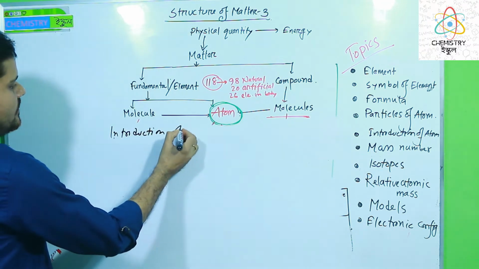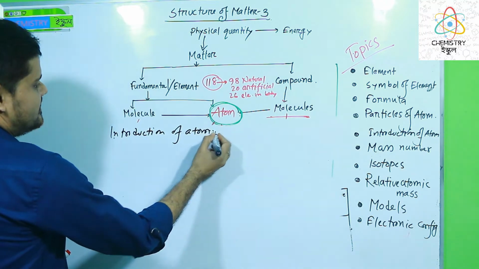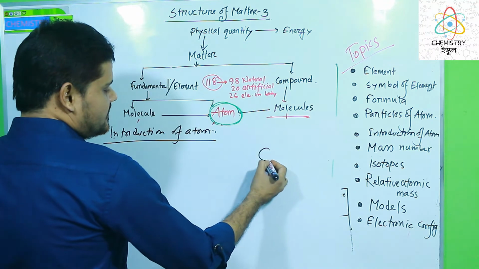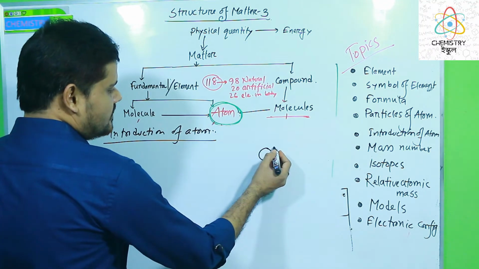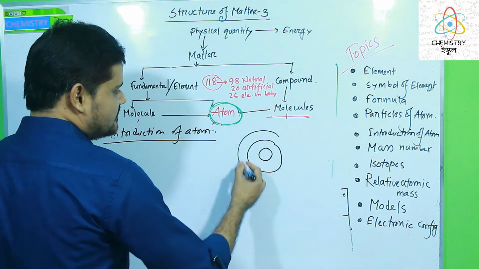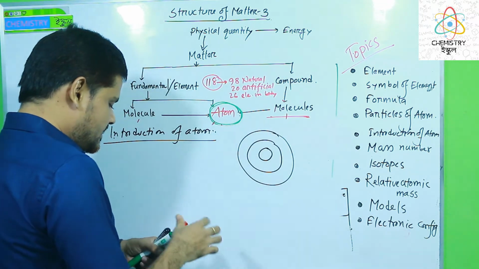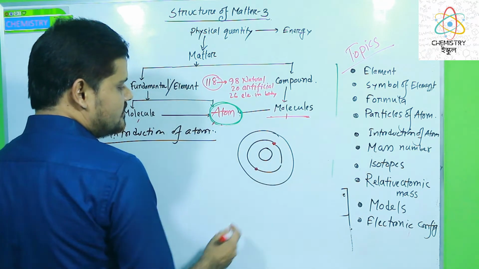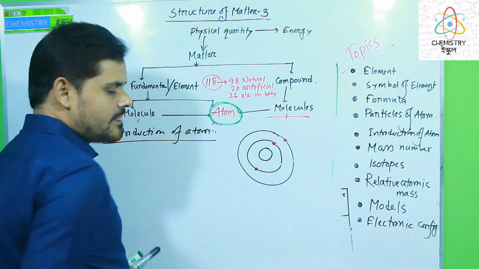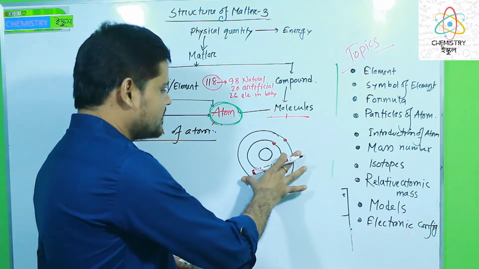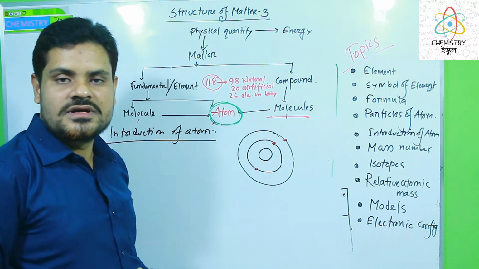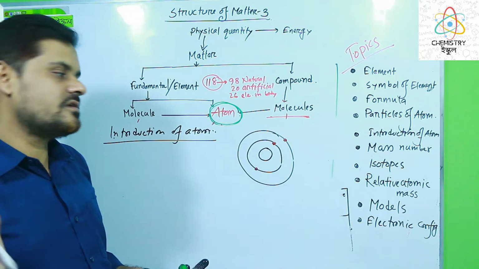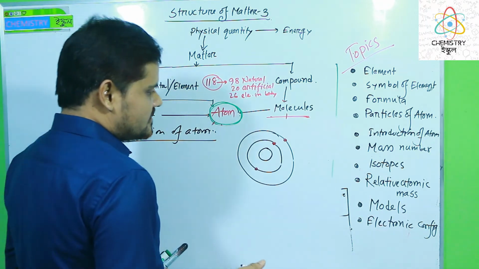If we express an atom by a simple diagram like lithium, dear learners, this is the center of the atom. This is the first energy level, this is the second energy level. Lithium has 3 electrons: 2 in the first energy level and 1 in the second. We can get this type of information from different atomic models: Rutherford's model, Niels Bohr's model, and later the quantum mechanical model. We will discuss that later, inshallah.